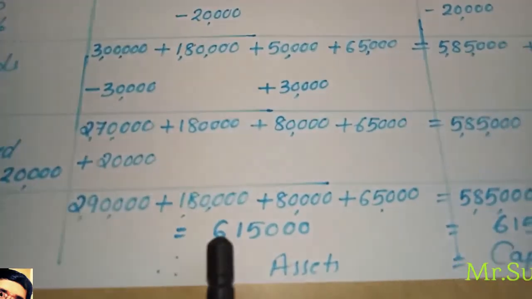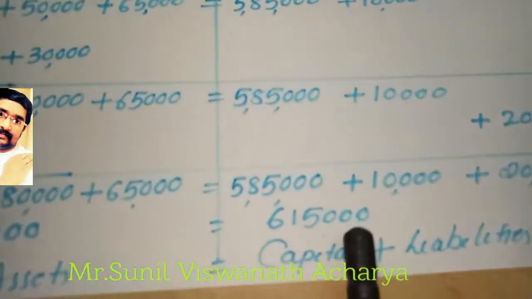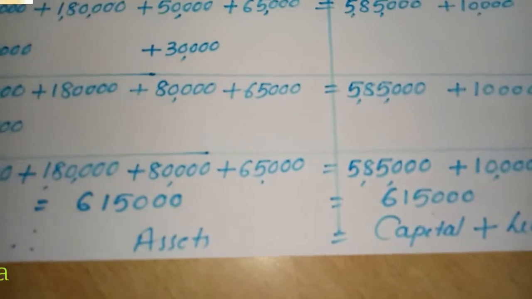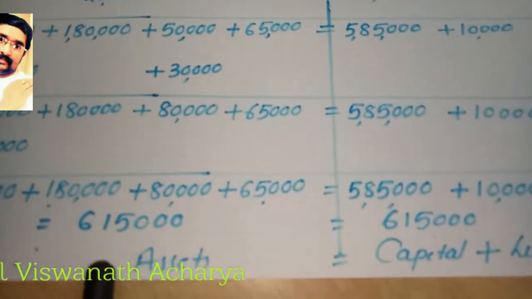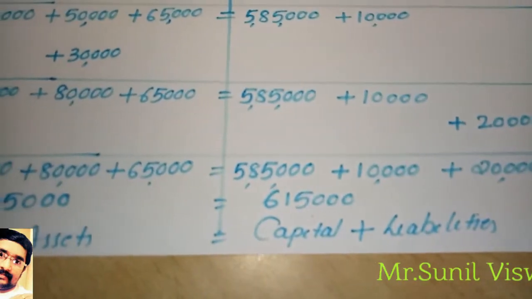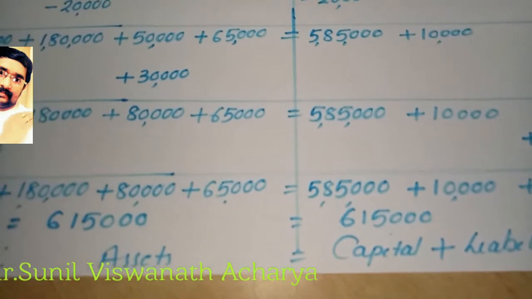All the transactions are over, so you have to total. When you total this, we will get 6,15,000 on both sides. So you saw that it is proved that the asset is equal to capital plus liability. For every transaction, asset will be equal to capital plus liability.